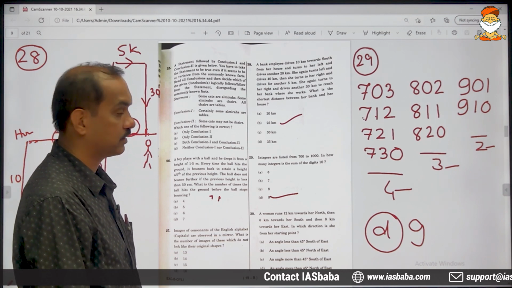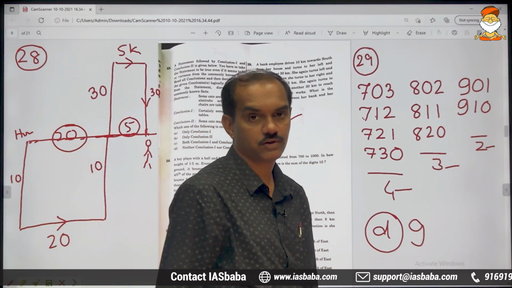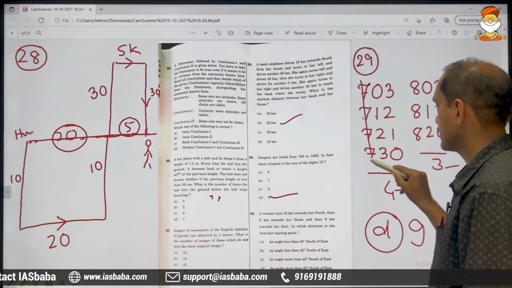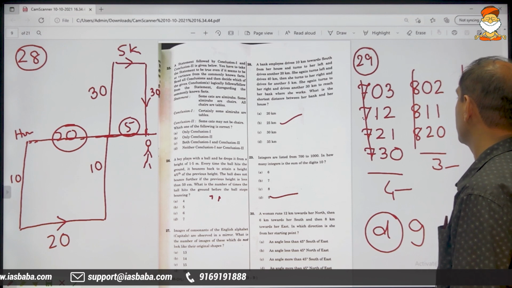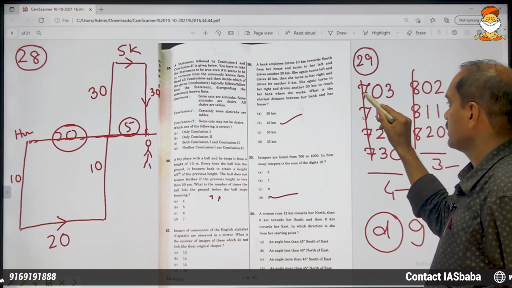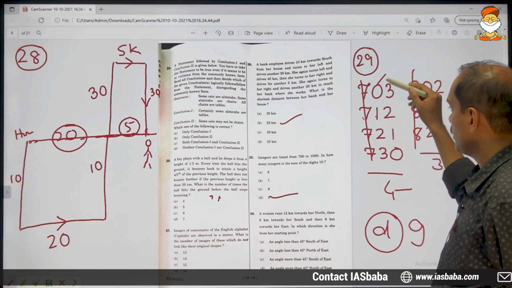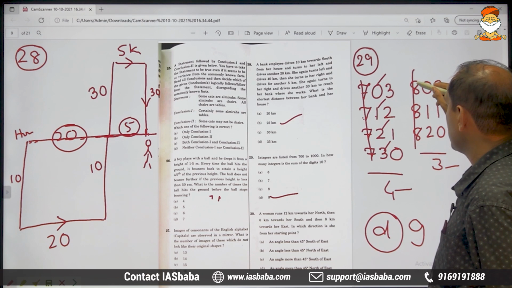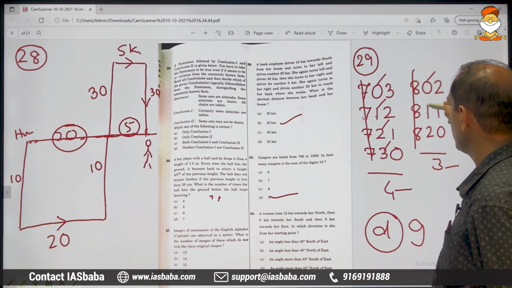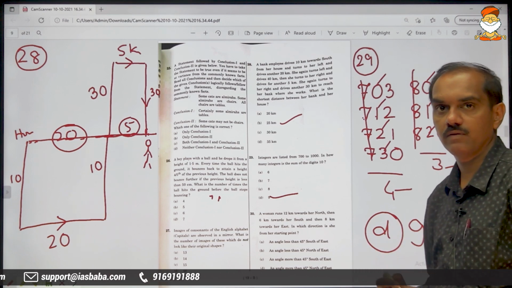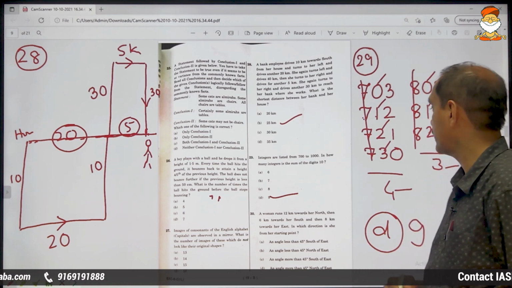It looks like there are 300 numbers and we will have to check all the 300. No. What you must do is start with 7, start with 8, start with 9. That is one thing. And once you start with 7, again go with 0, 1, 2, 3. If you start with 8, again go with 0, 1, 2. You cannot go with 8, 3, because 8 plus 3 will give you 11. So you cannot start with 8, 3.